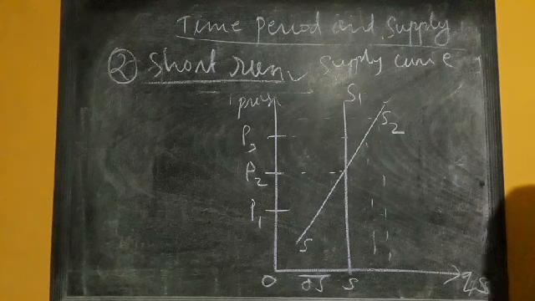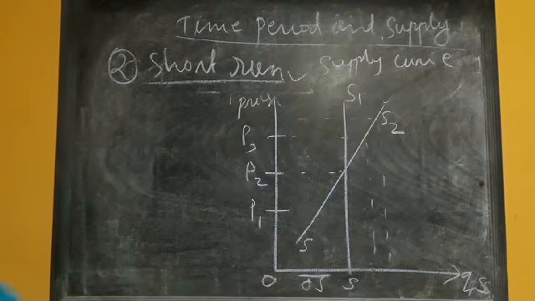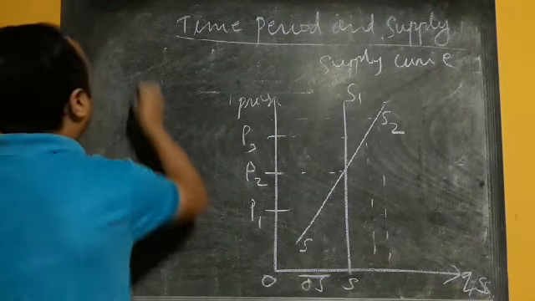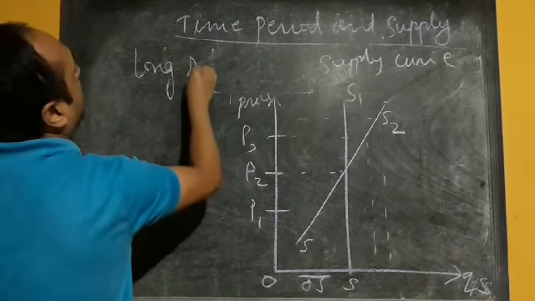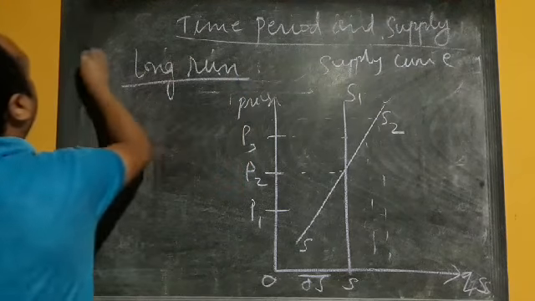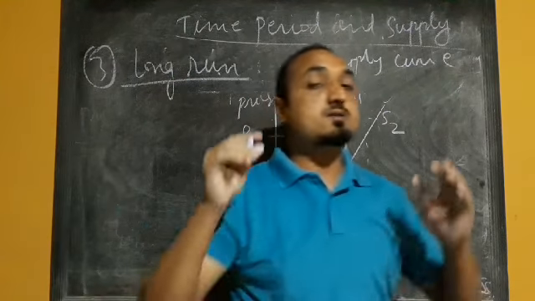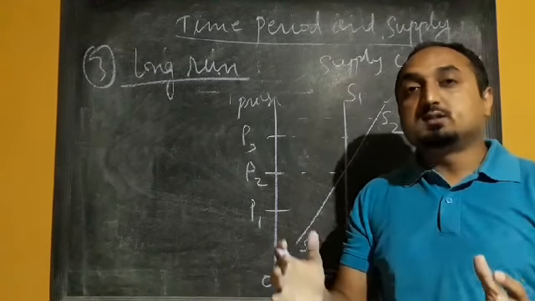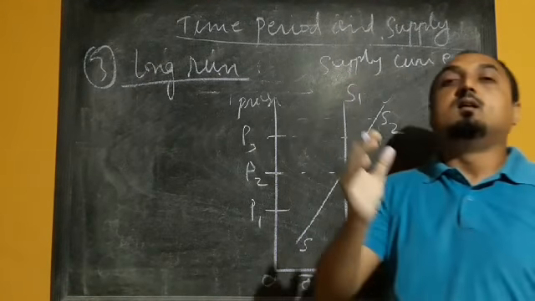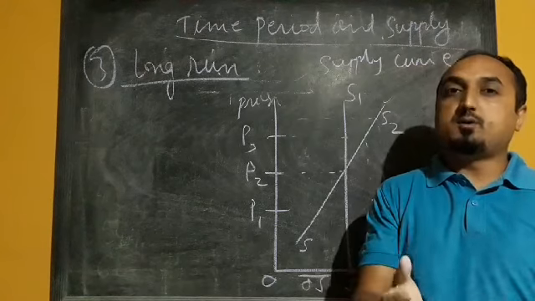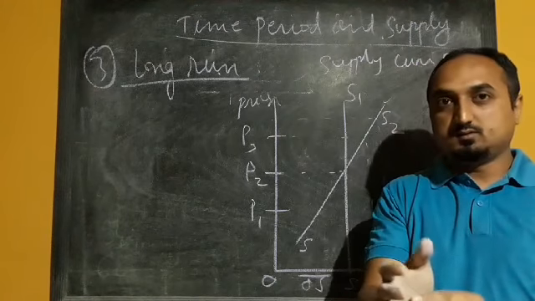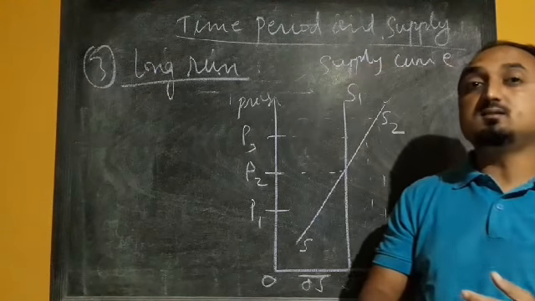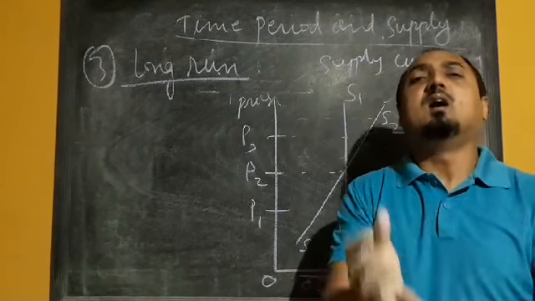Now next situation we have is long run. In the case of long run, the production can be increased by increasing both the factors, labor as well as capital. In the case of short run, the production can only increase by changing the variable factor, that is labor.